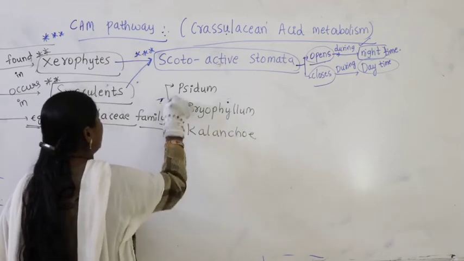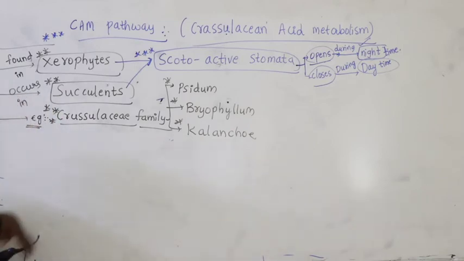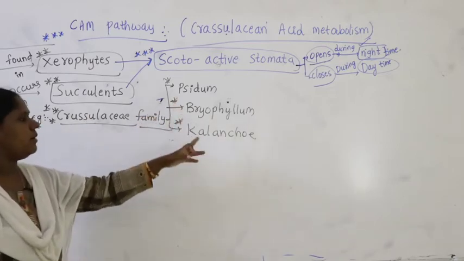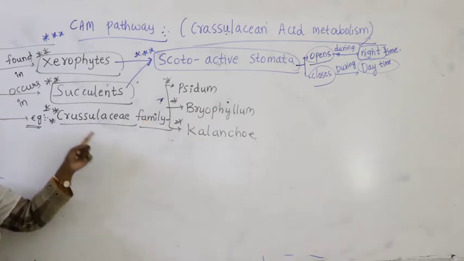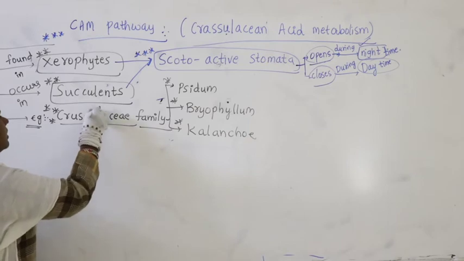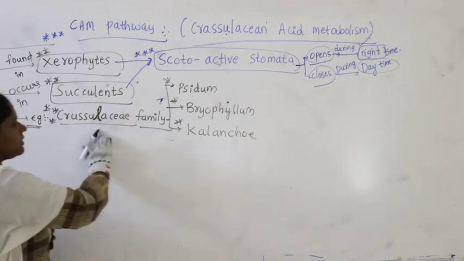These plants belong to the Crassulaceae family.